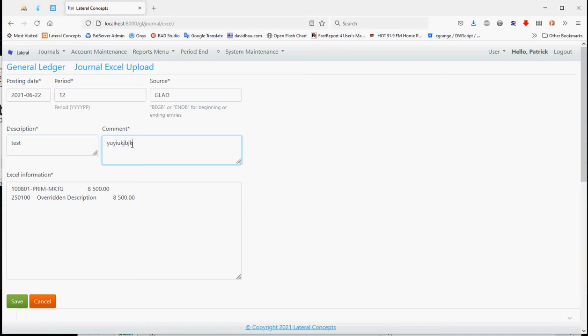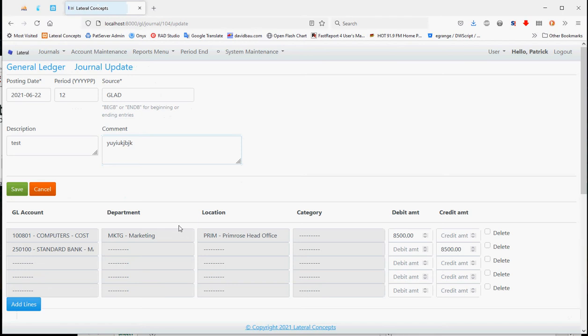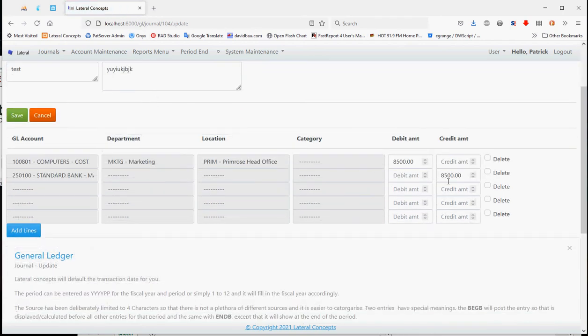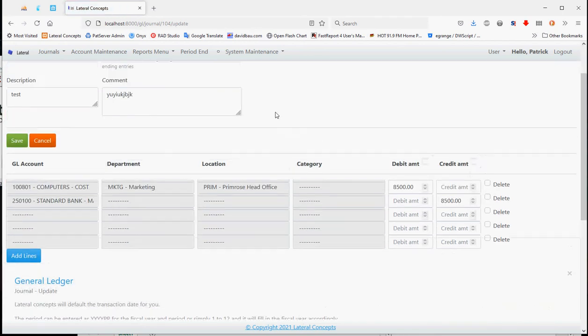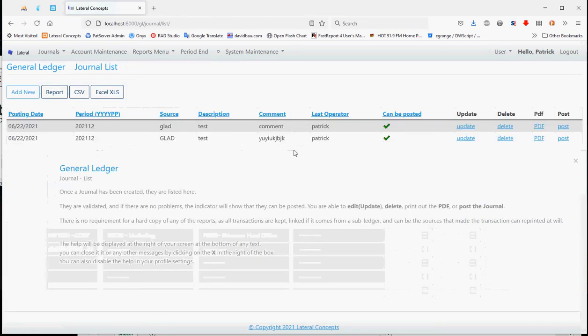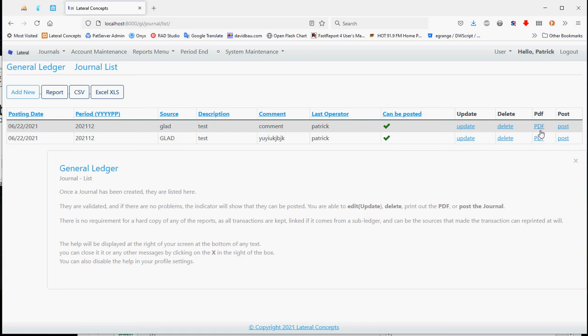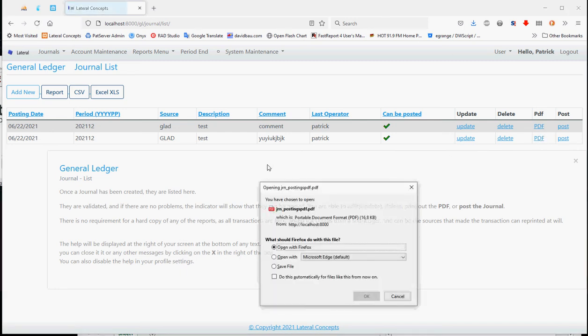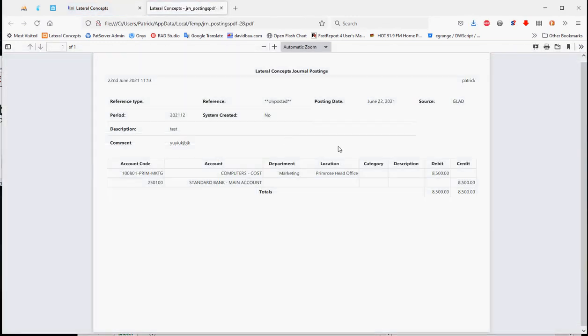Comments for yourself, you can type in over there, save it, and the system will automatically convert it into a GL account for you. Debit amounts, credit amounts. Once it's saved, as you can see, it physically becomes available to you. You're able to print out a PDF if need be. There's no need to save PDFs because they can be recreated at any particular stage, and it will tell you if it's in balance or out of balance. As you can see, it's unposted, so there won't be any references yet.